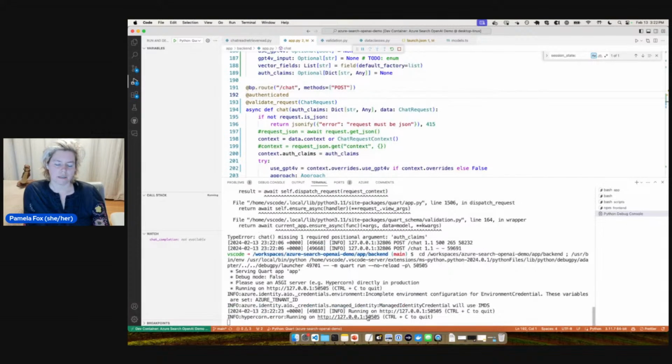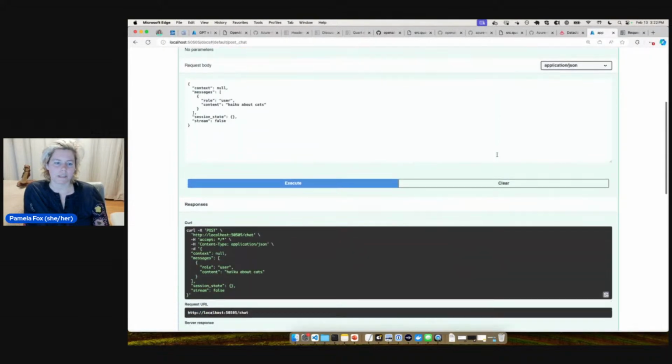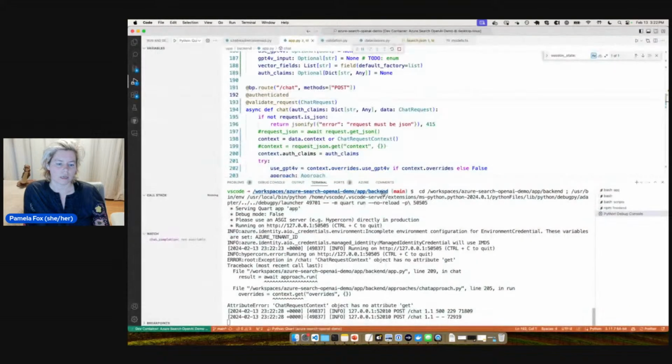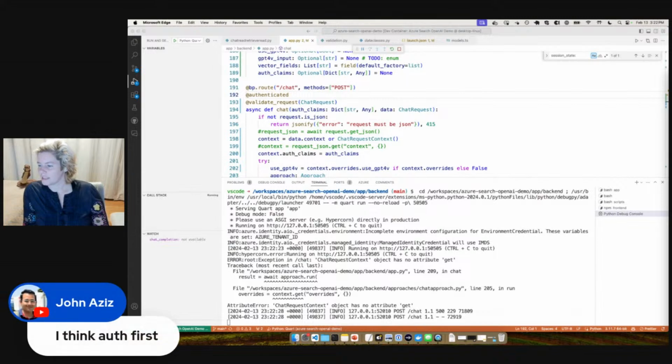I could also take a look at the code for authenticated to see if it's assuming stuff that it shouldn't assume. And then here we go. Okay, great. All right, so John, let's show John. John, you're right. Auth first. There we go.